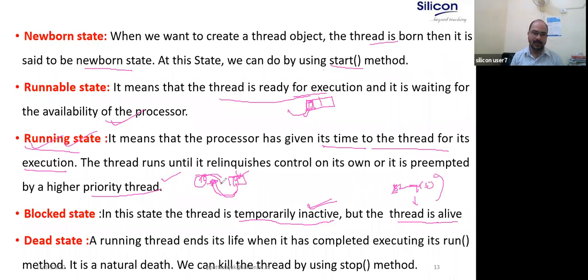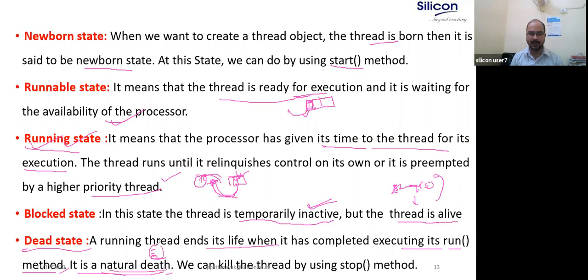Then the dead state. That is the final state. The running thread ends its life when it completes execution of its run method. When it is complete, the thread is in the dead state. This is a natural death. Once the run method's last statement is executed, the thread is dead. That is the natural death of the thread.